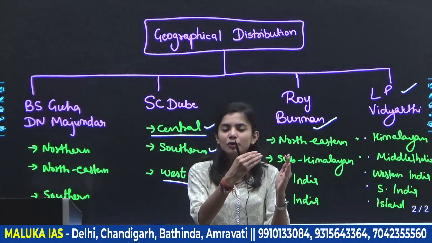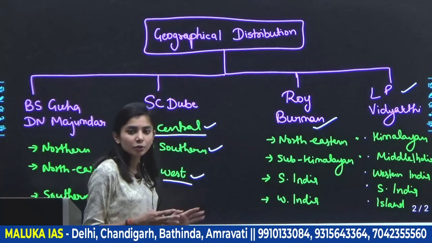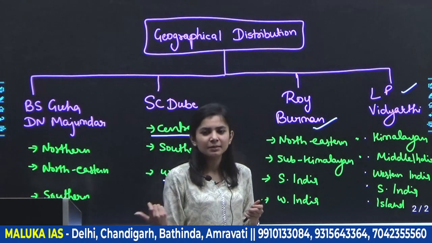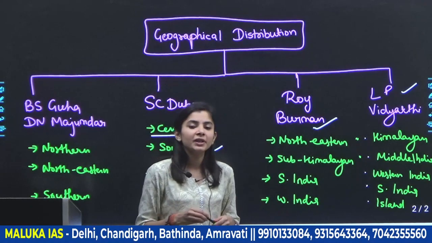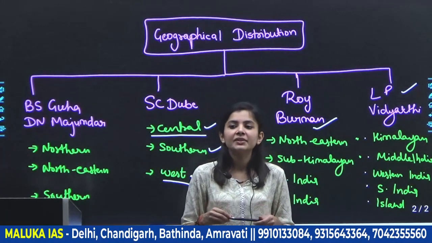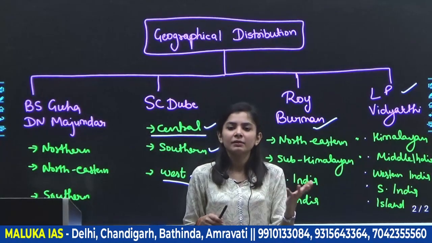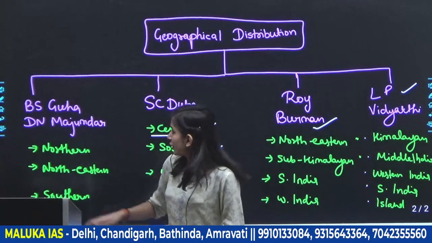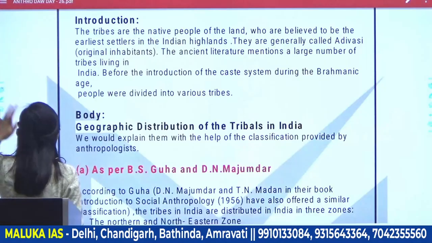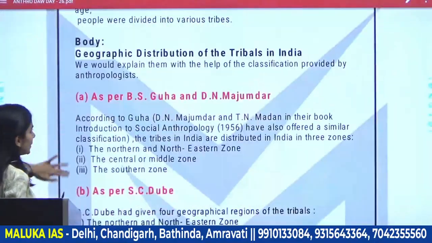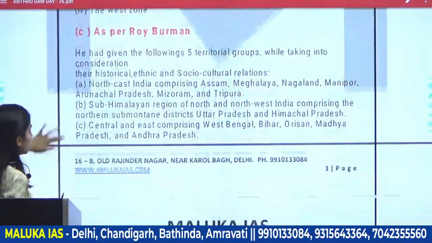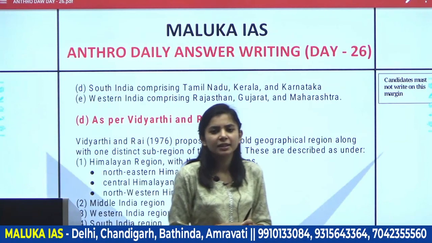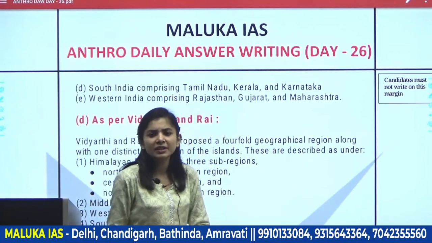On the basis of that, you can define biogenetic variations in this way. After that, you would normally tell a conclusion, but one more valid point: in a 10 mark question you don't need to provide a conclusion. So you don't need to mention a conclusion there. After that, you mention these basic points, as per B.S. Guha, D.N. Mazumdar, S.C. Dubey, Roy Burman, L.P. Vidyarthi and Rai. And in the 10 mark question you don't need to provide the conclusion. Why? Because in a 10 mark question your space is less and your time is also less.